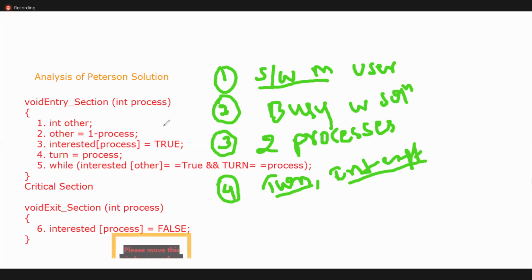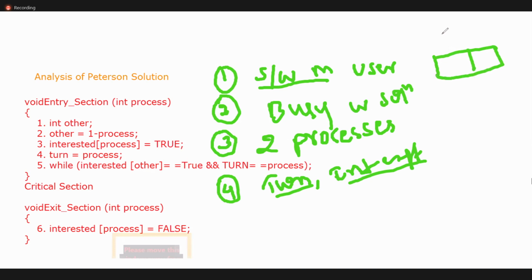You already know the entry section, exit section, and critical section. Okay, let us do the Peterson solution. Initially, two variables.